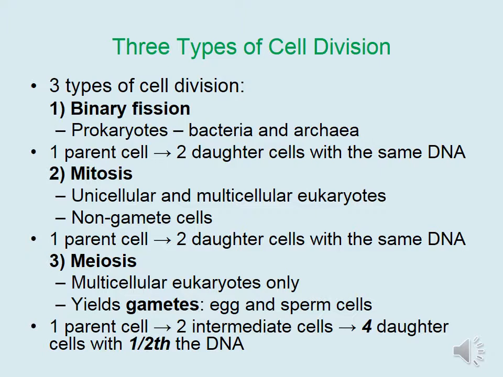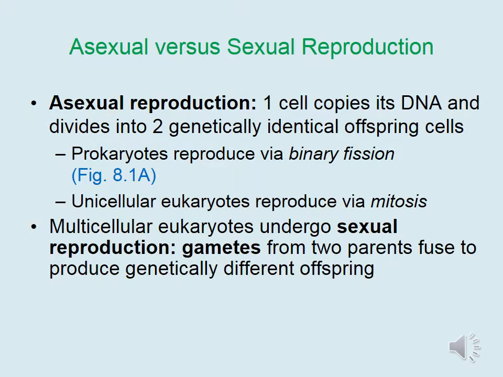Meiosis is a specialized type of cell division that takes place in multicellular eukaryotes only to yield gametes, which are egg and sperm cells. In this case, one parent cell divides to yield two intermediate cells that then divide to yield four daughter cells that have half the amount of DNA as the original parental cell.